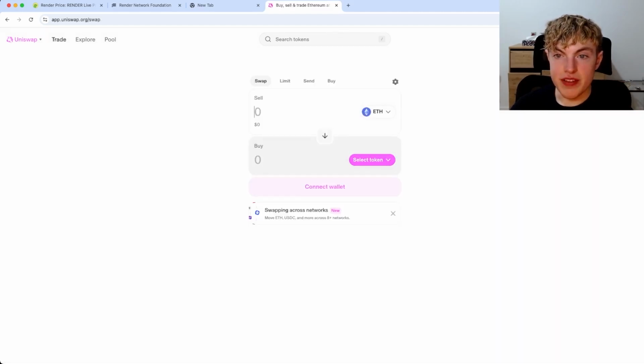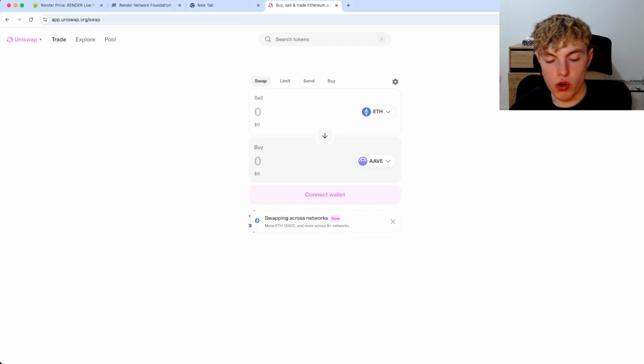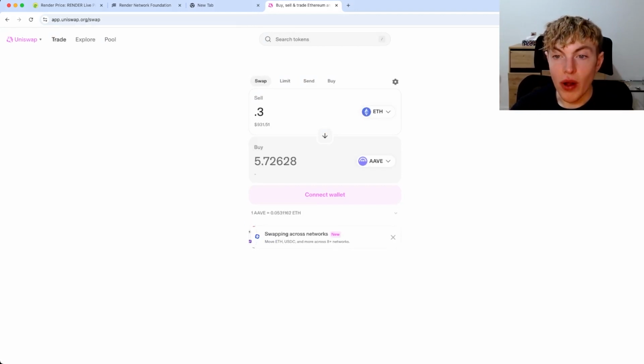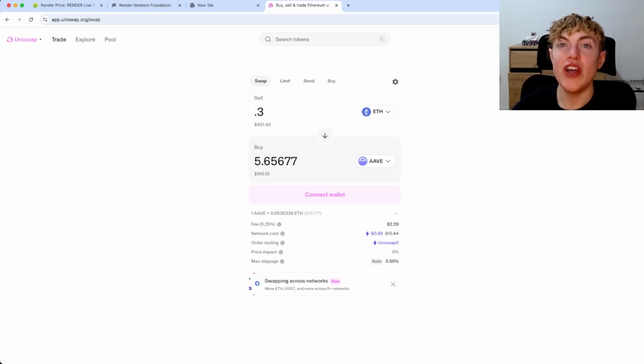So for example, if someone were to swap ETH with Aave, if someone were to swap like 0.3 ETH, well, the trader would have to pay a fee. You see, the trader's paying a $2.29 fee. Now you may not know this, but a percentage of this fee is getting paid out to the liquidity providers. And think about how many transactions are happening every minute on the blockchain. A ton of fees are getting paid out to liquidity providers, and it's a really cool way to earn money on your already existing cryptocurrency assets.